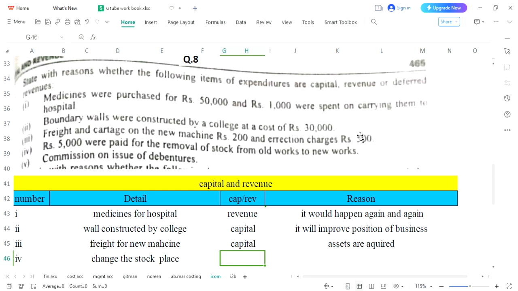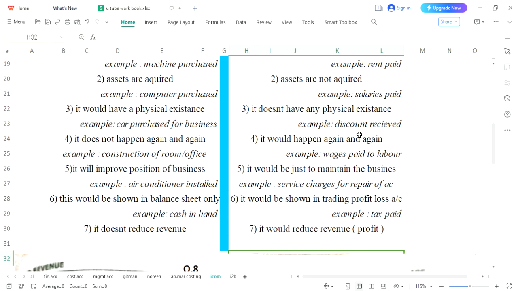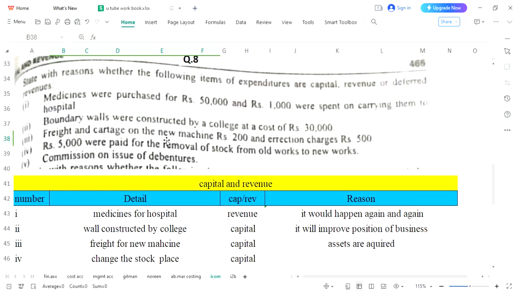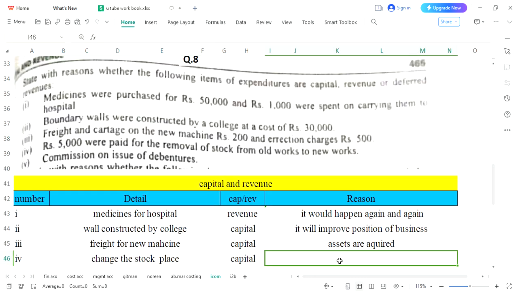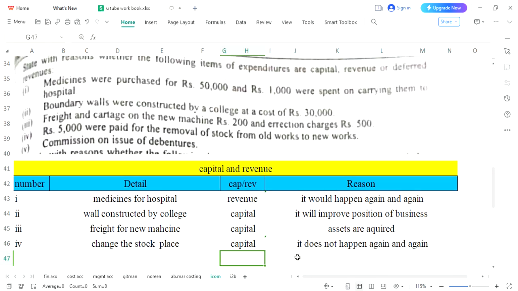So it will happen rarely. That is why you will call it capital, and you will say that it does not happen again and again. That was the best matched reason. So if you change your business address, your godown address, or your store address, it would not happen again and again. That is why it would be considered as your capital.